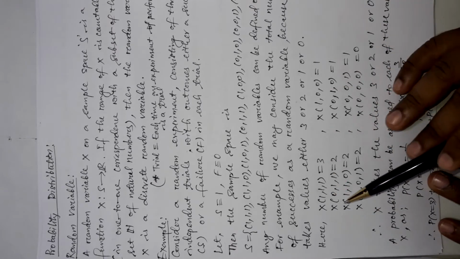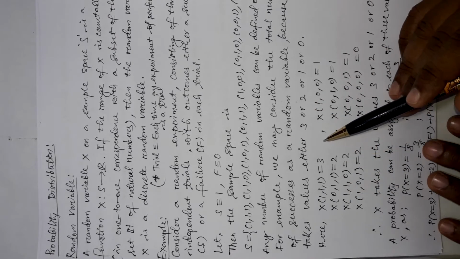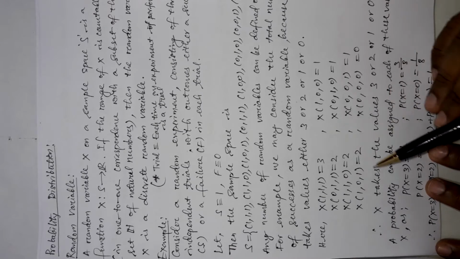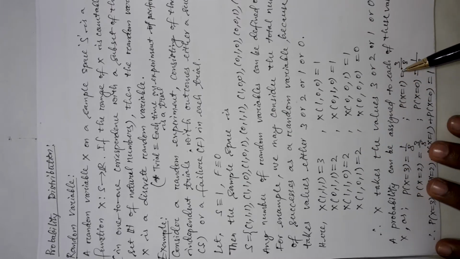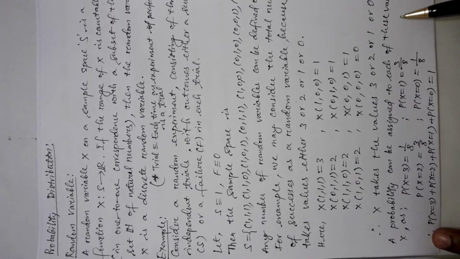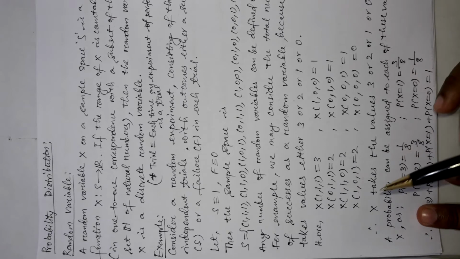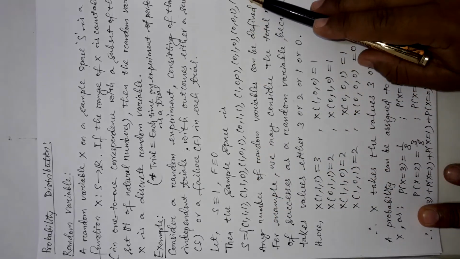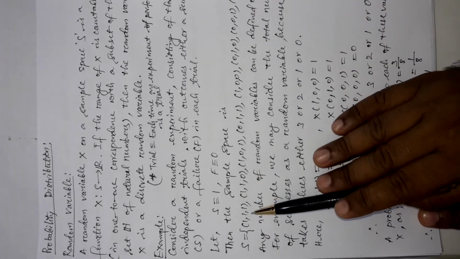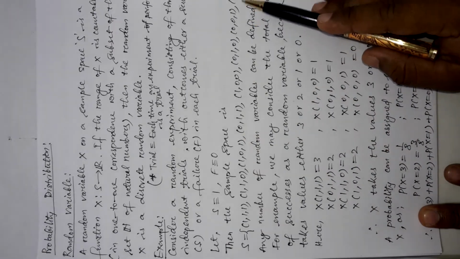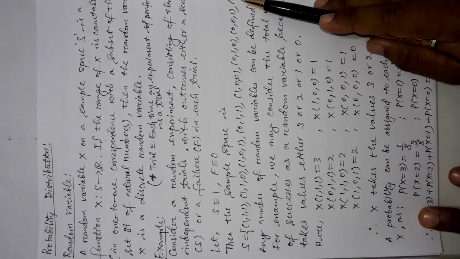Now this is nothing but the values of the random variable in this particular experiment of 3 trials. Now if you attach a probability to this random variable, a probability can be assigned to each of these values of the random variable x. Now we can see what the size of this sample space is. Size of the sample space means the number of elements it contains. I told you at the beginning that it contains 8 elements. So the size of S is 8.